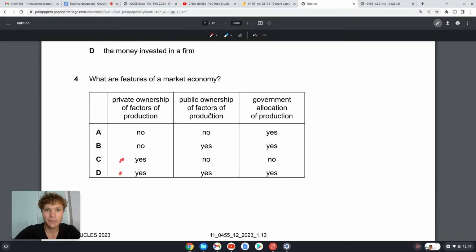Public ownership of factors of production, no. In a pure market economy, the public means government. There is no government ownership, so then we should be on C. Government allocation of production, so governments have some effect in how we use resources to produce what goods, something like public goods or merit goods. No, it's a free market economy, so there's no government intervention. So our answer should be C.